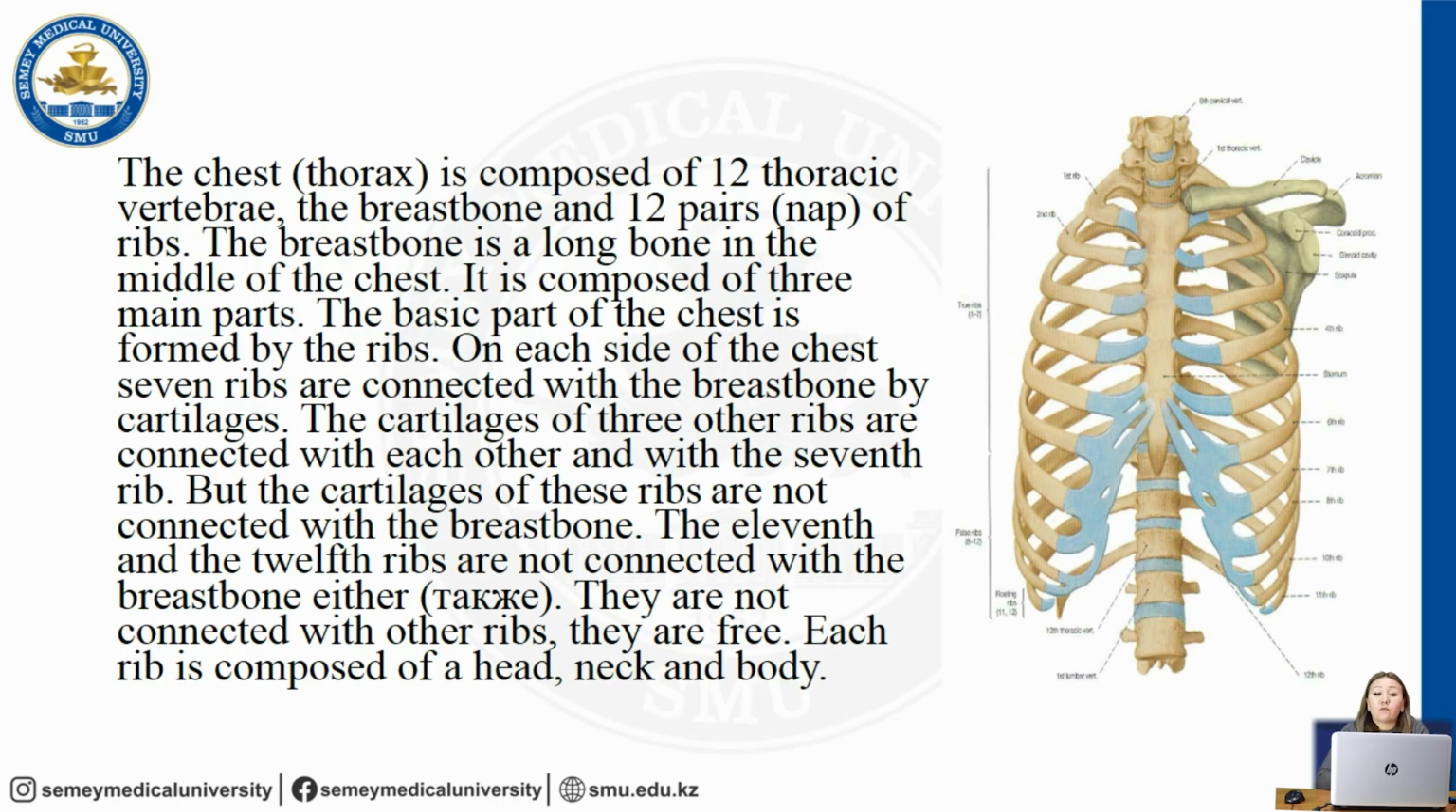The cartilages of 3 other ribs are connected with each other and with the 7th rib. But the cartilages of these ribs are not connected with the breastbone. The 11th and the 12th ribs are not connected with the breastbone either. They are not connected with other ribs. They are free. Each rib is composed of head, neck, and body.